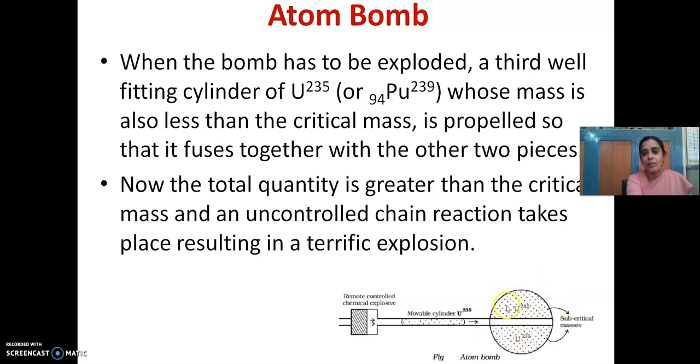Therefore, now the mass of this whole sphere of uranium-235 becomes greater than the critical mass. Therefore, a violent explosion takes place.